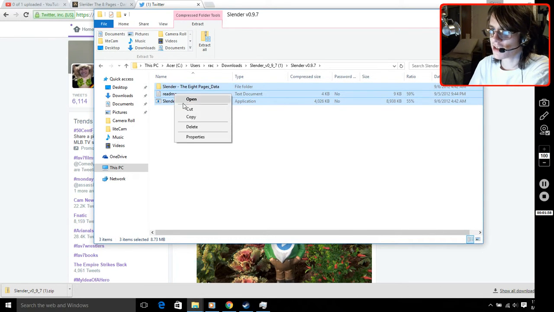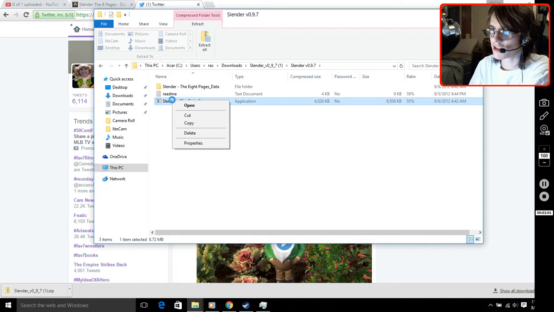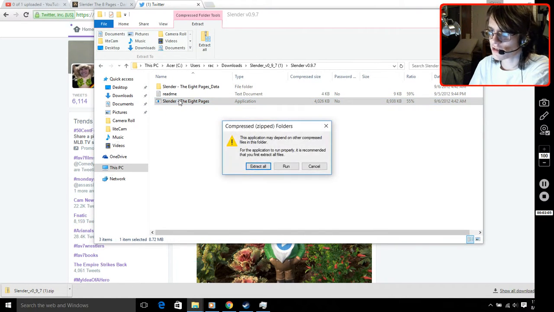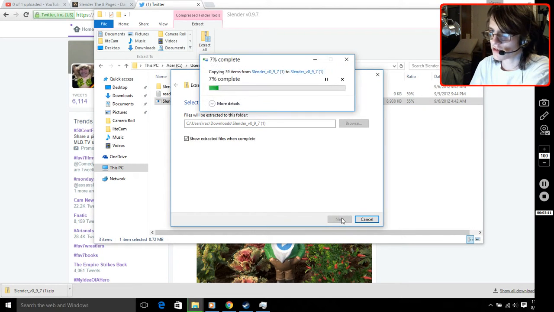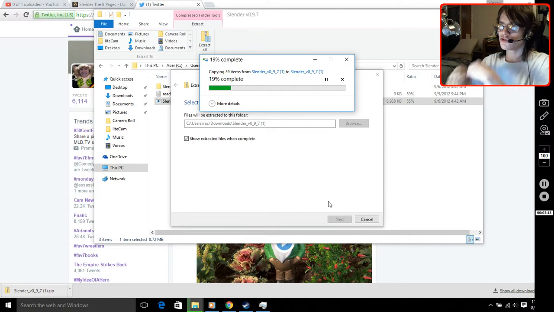Now you scan it. Okay, I cannot scan it. Alright. Now you just click on this. Extract all. Yes. You just wait for it to extract.